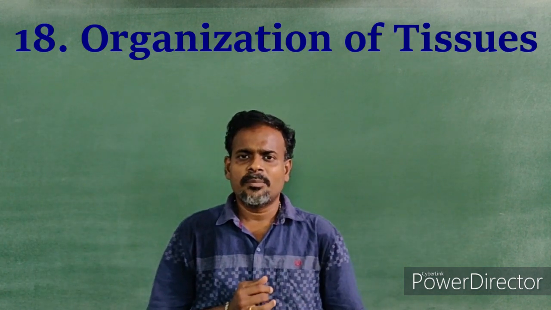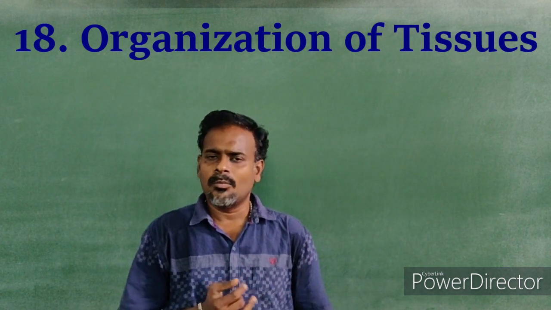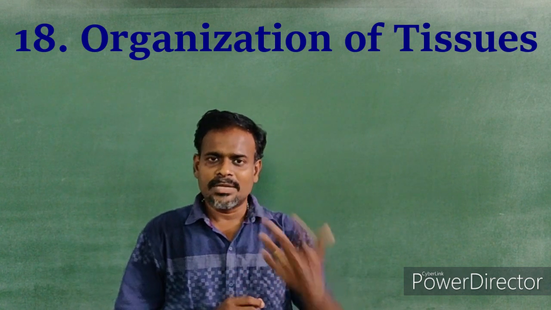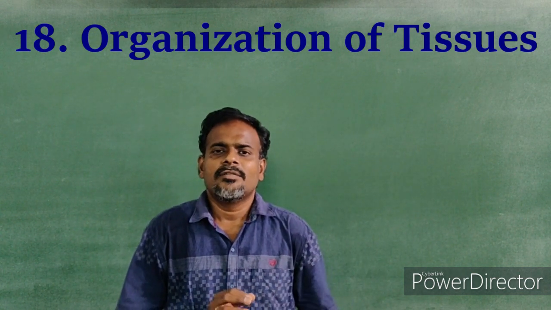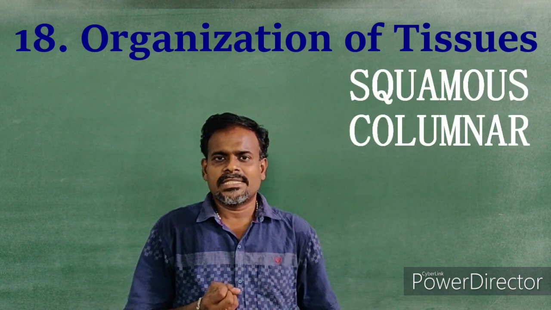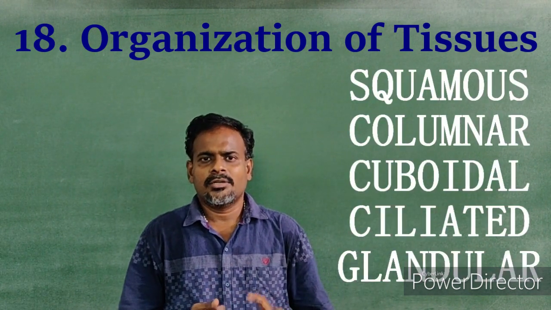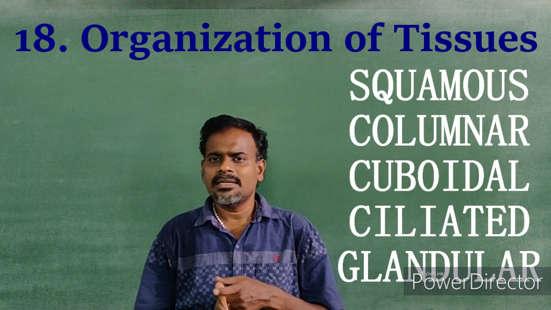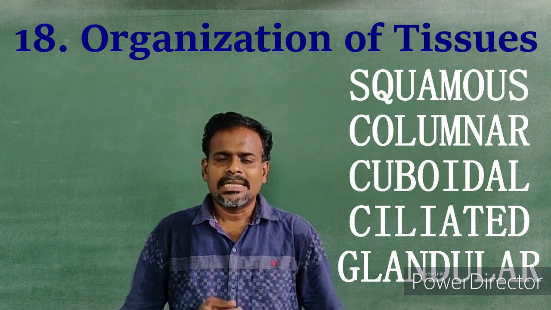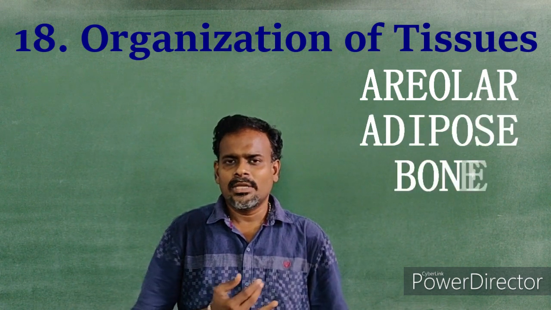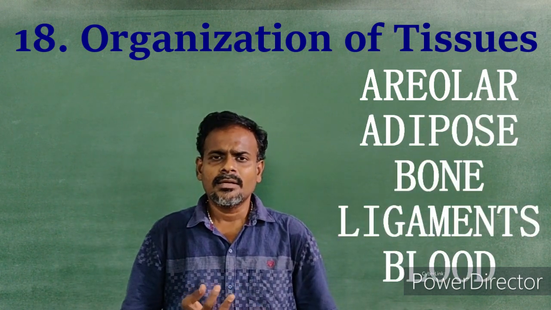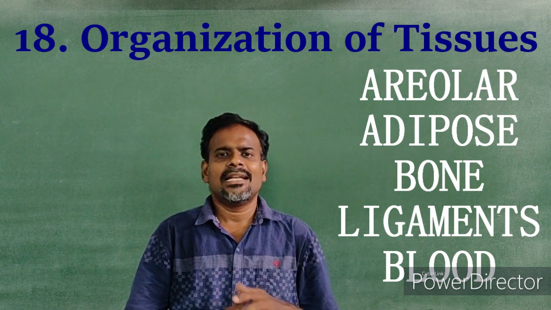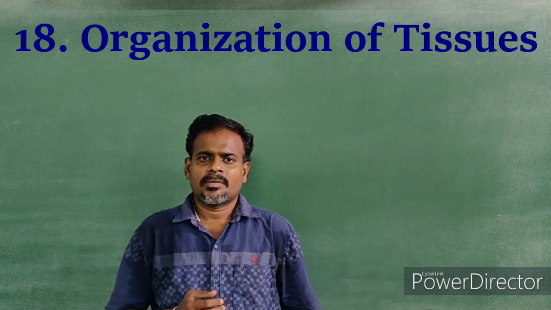There are two types of epithelium, simple and compound epithelium. And there are a few subtypes of simple epithelium, which include squamous, columnar, cuboidal, ciliated and glandular. Connective tissues include areolar tissue, bone, ligaments, tendons and blood.